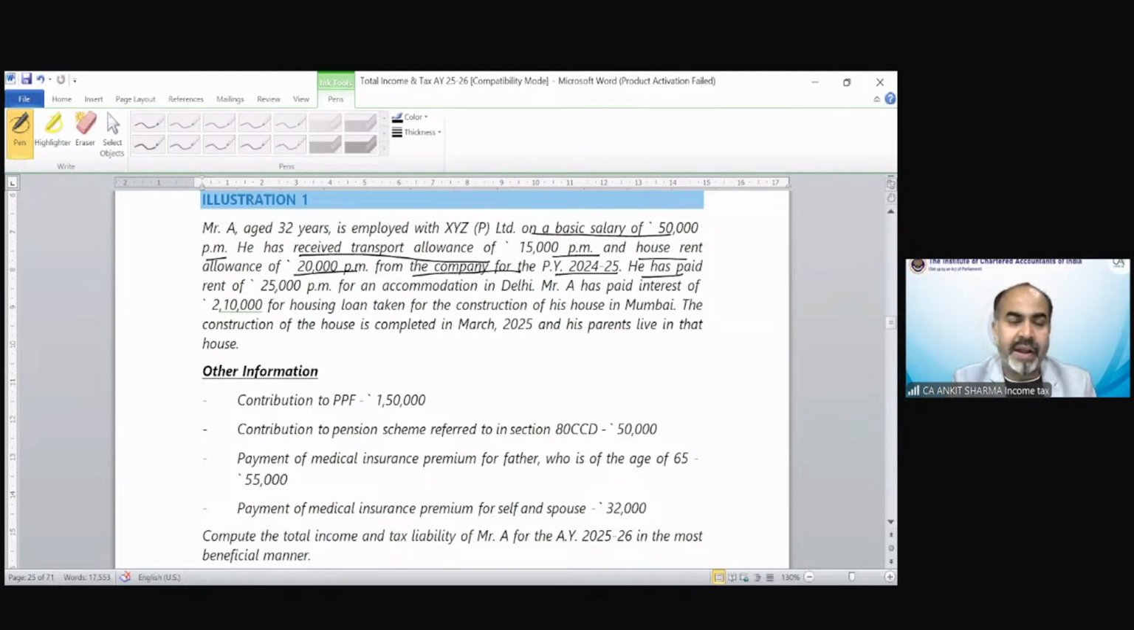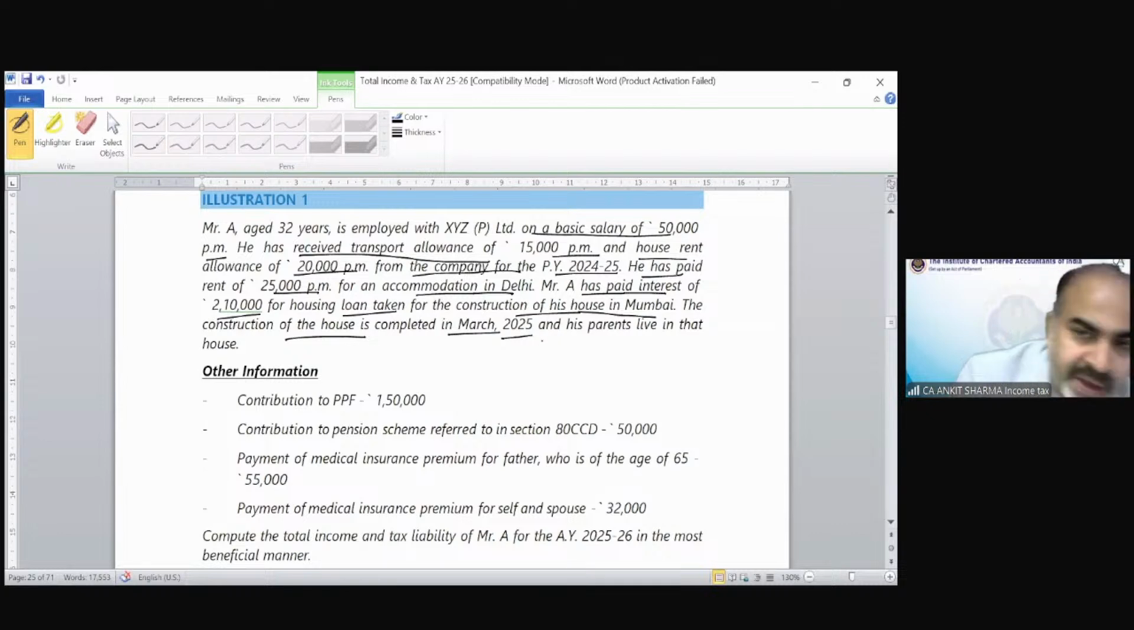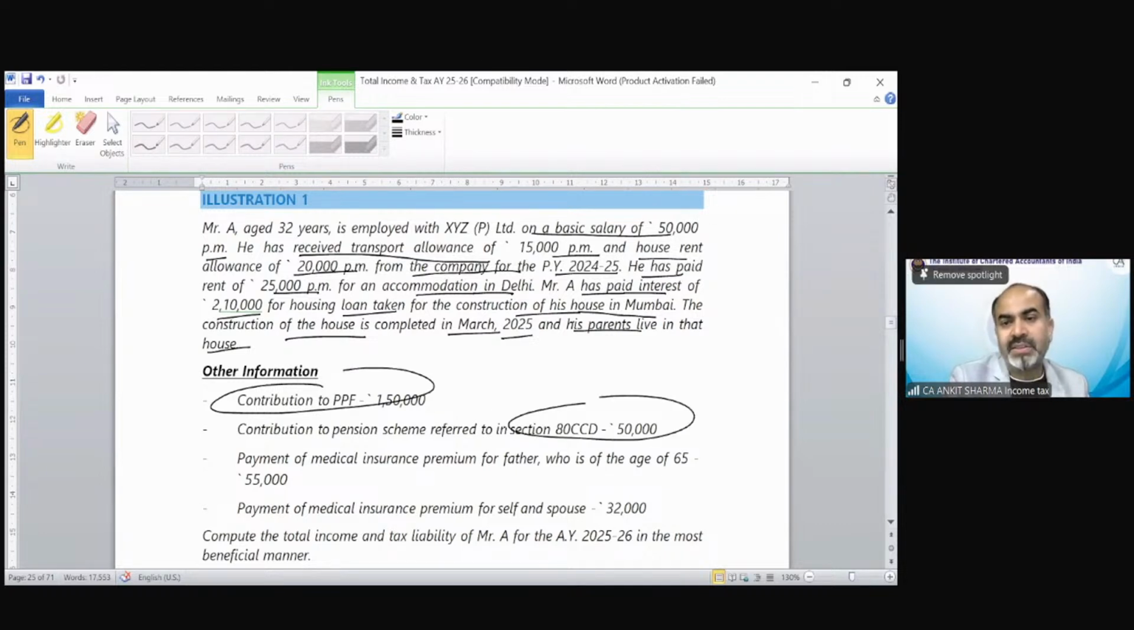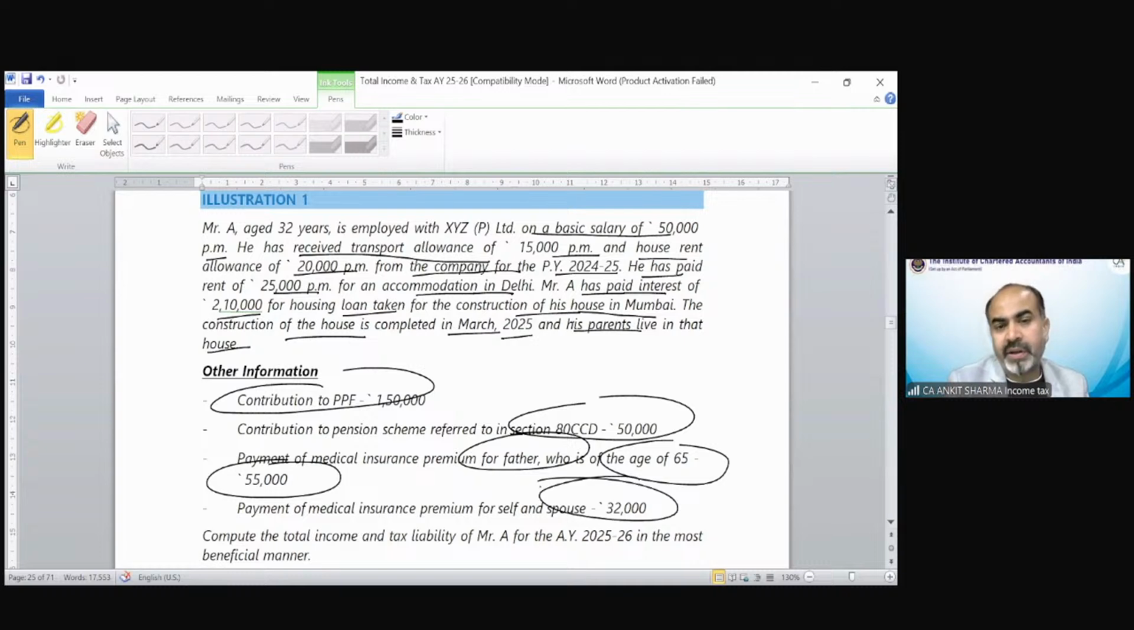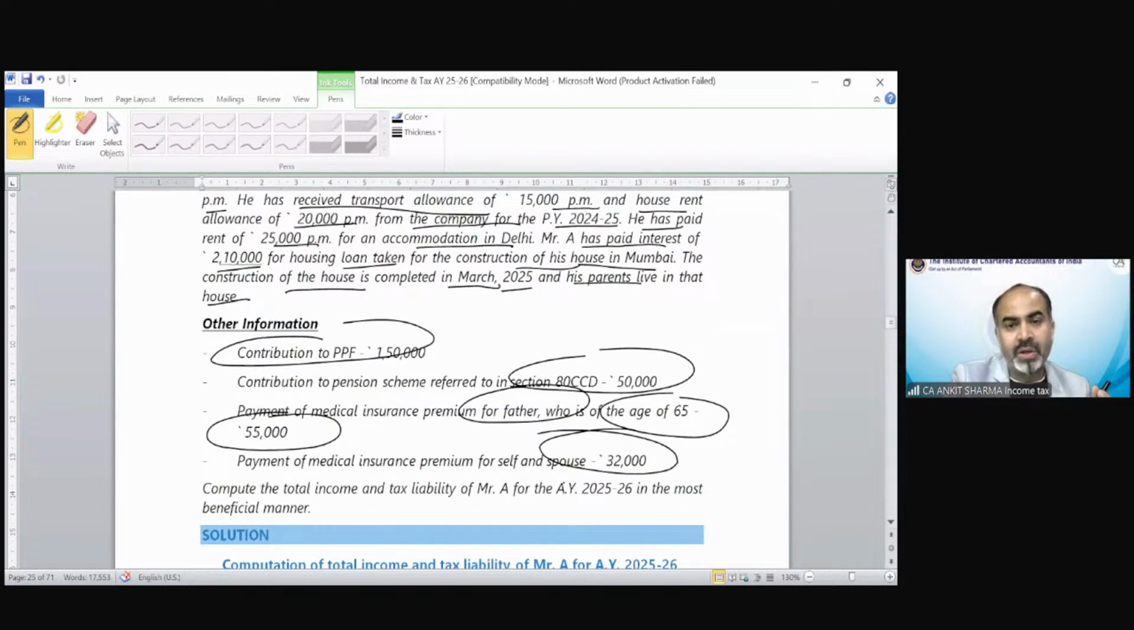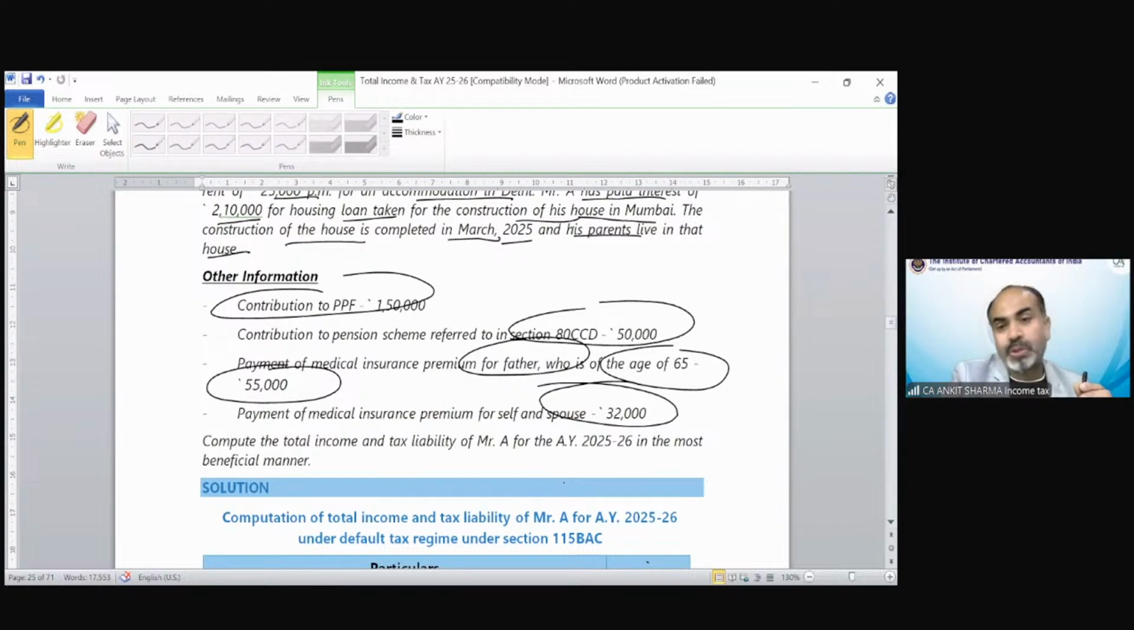He has paid a rent of 25,000 per month for an accommodation in Delhi. Mr. A has paid interest of 2,10,000 for a housing loan taken for construction of his house in Mumbai. The construction of the house is completed in March 2025 and his parents live in that house. Other information: contribution to PPF 150, 80CCD 50, medical insurance premium for father at the age of 65 55, payment of medical insurance premium for self and spouse 32,000. They are asking you to just compute the total income and tax liability in the most beneficial manner.